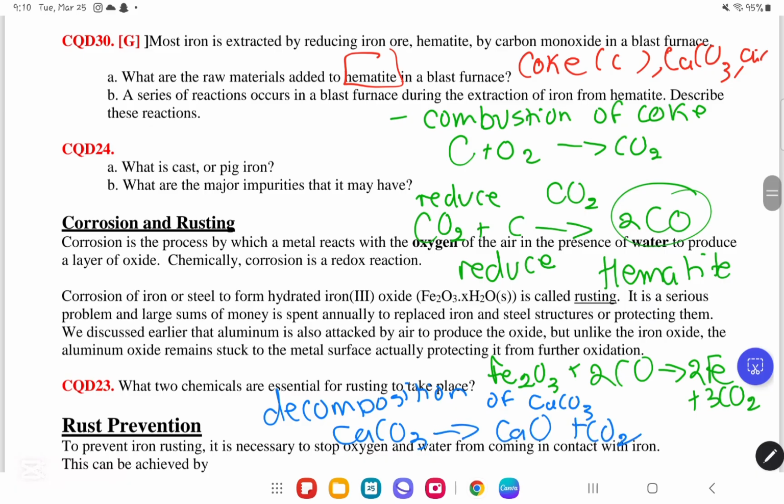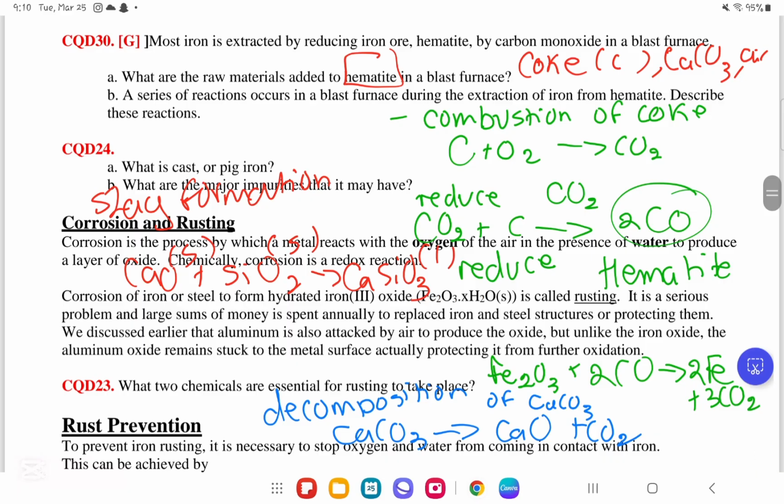And then finally, slag formation. Very simply, CaO plus SiO2 will form CaSiO3. This is the slag, CaSiO3. It is a liquid. Now that's pretty much it for CQD number 30.